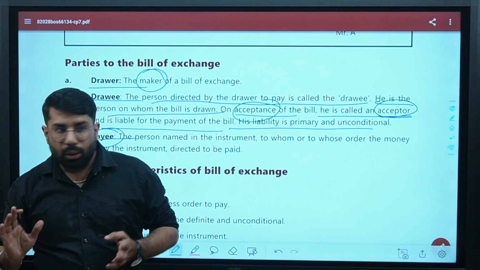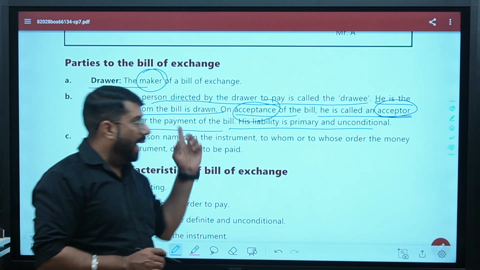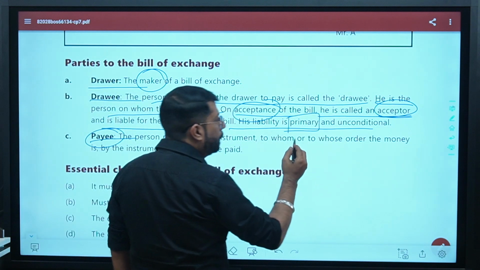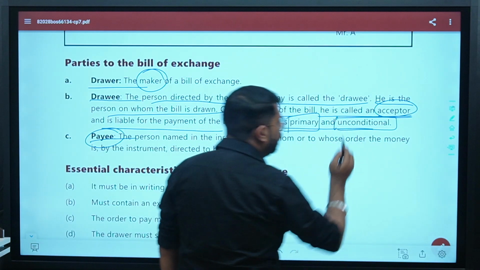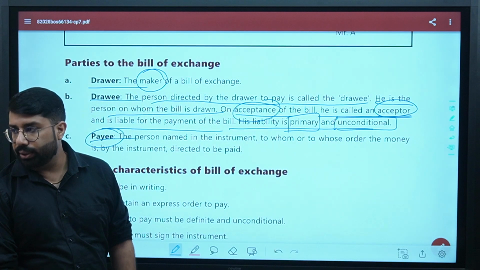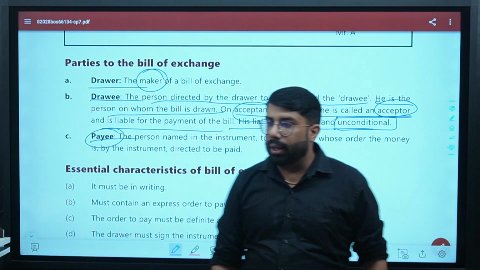Got my point? The person who will sign it, the person who will accept the bill of exchange, will be primarily and unconditionally liable to make the payment of the amount mentioned in the bill of exchange. Primary and unconditional. Are we clear?